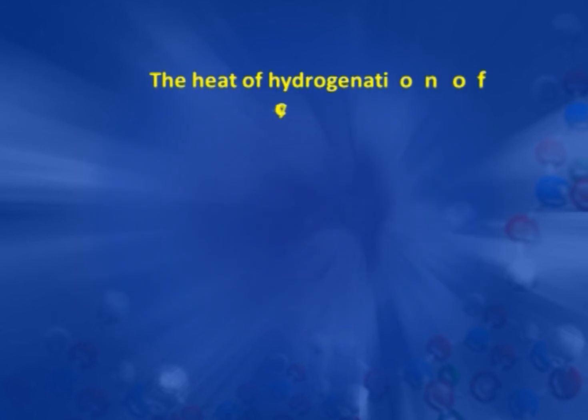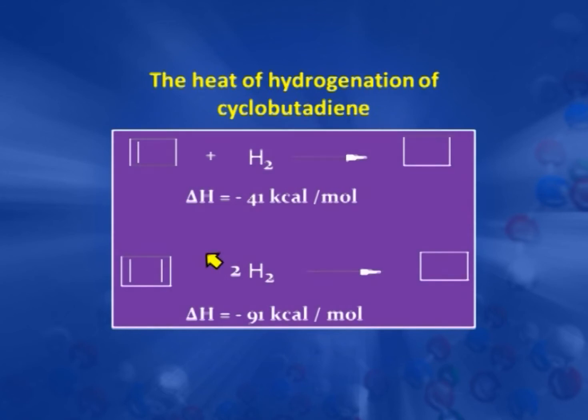The next example we take is cyclobutadiene. Experimentally it was found that the heat of hydrogenation of cyclobutadiene is minus 91 kilocalorie per mole, which is more than double the heat of hydrogenation of cyclobutene. That means this system is more energetic even than cyclobutene.